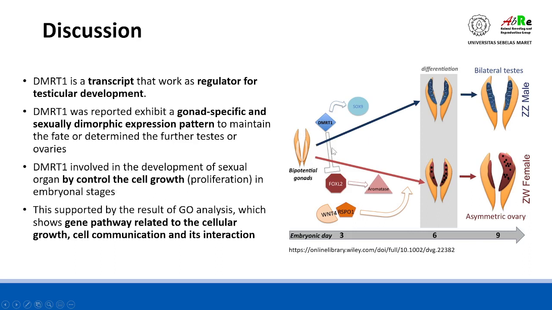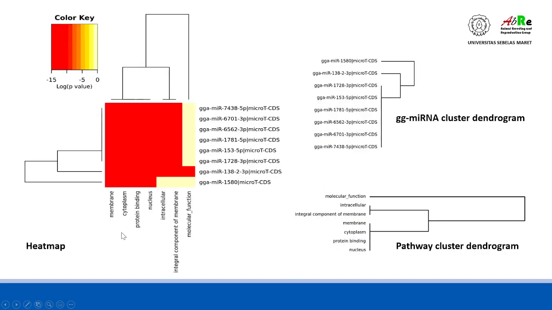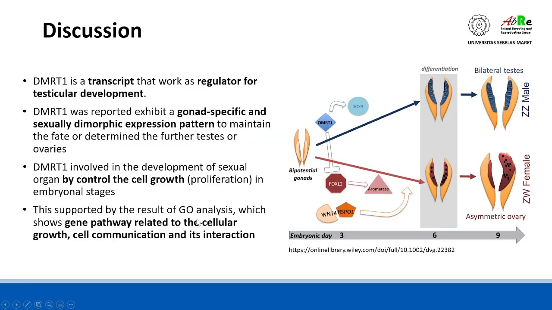So there is control of cell growth in the differentiation process, or we also call this cell growth proliferation in the embryonal state. This is supported by the result of our previous GO analysis, which shows gene pathways related to cellular growth, cellular communications, and interactions. So the pathway cluster dendrogram shows several functions which support cell development or cell growth.